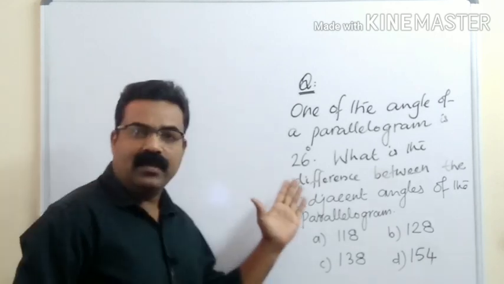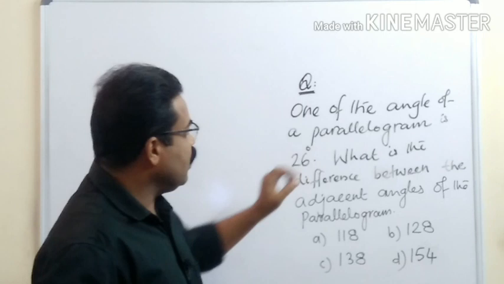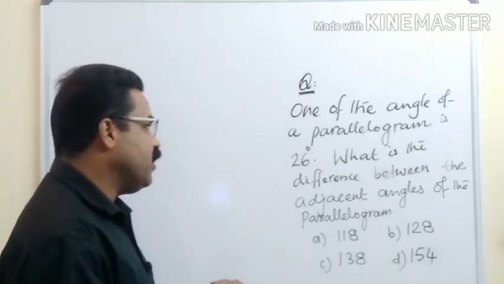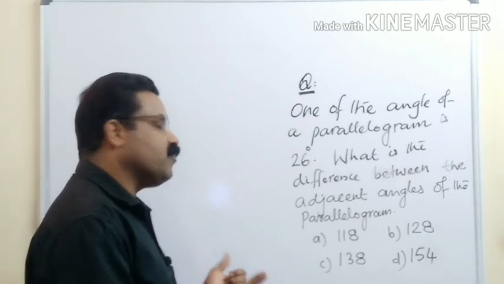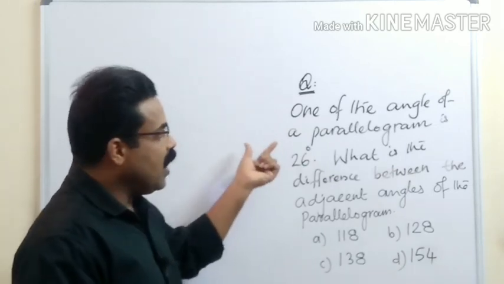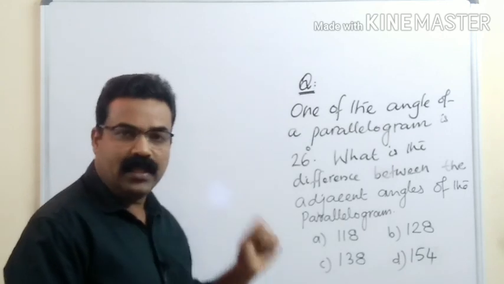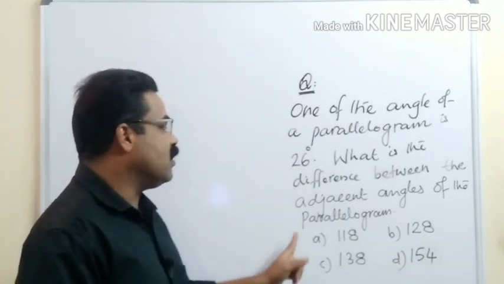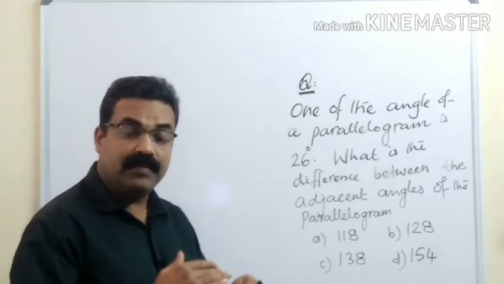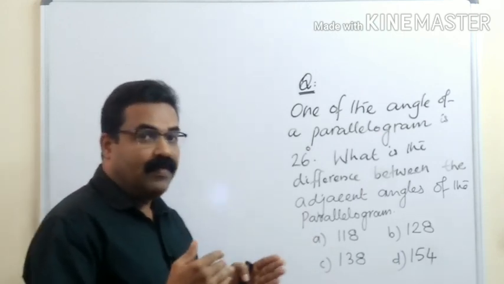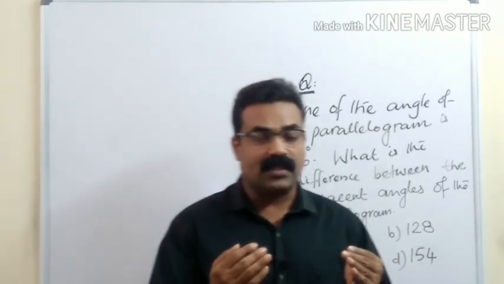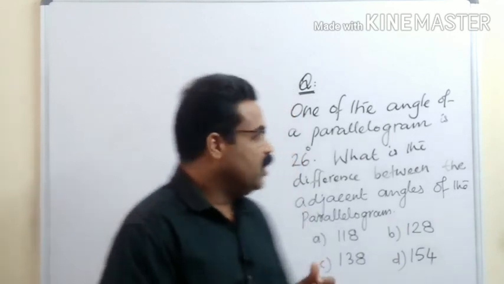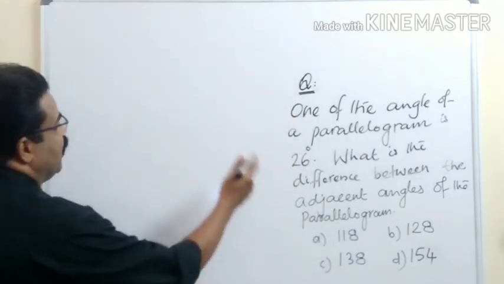The next question: one of the angles of a parallelogram is 26 degrees. What is the difference between the adjacent angles of the parallelogram? When we talk about a parallelogram, students, we have to think about adjacent angle and opposite angle. There is a property. So let us draw it and explain.